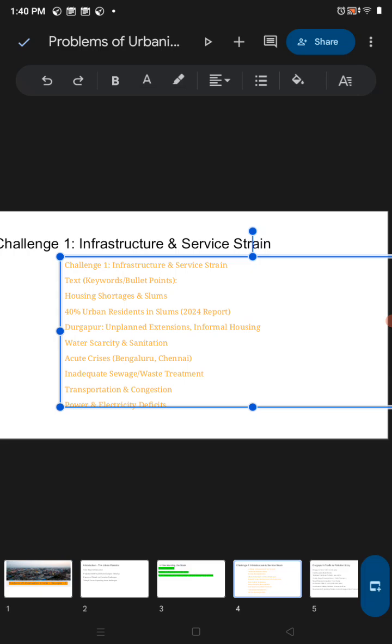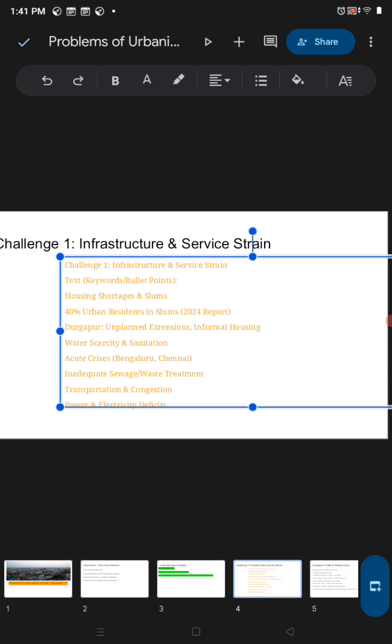Next is inadequate sewage and waste treatment, because a large amount of waste is generated in urban cities, from households, industries, factories, from everywhere. But it somewhere fails to manage those wastes.